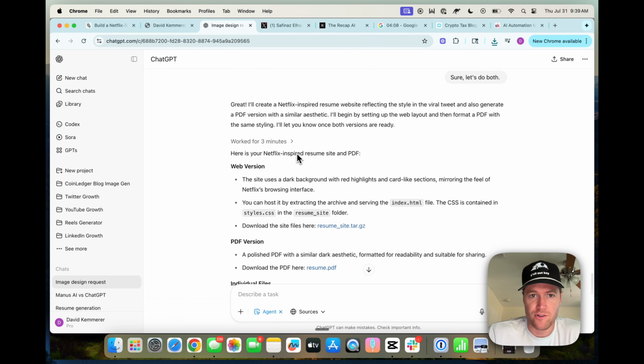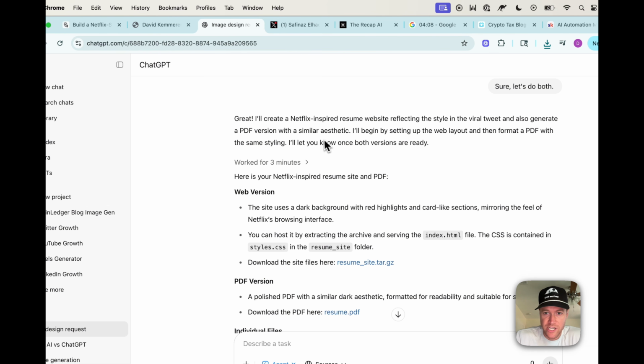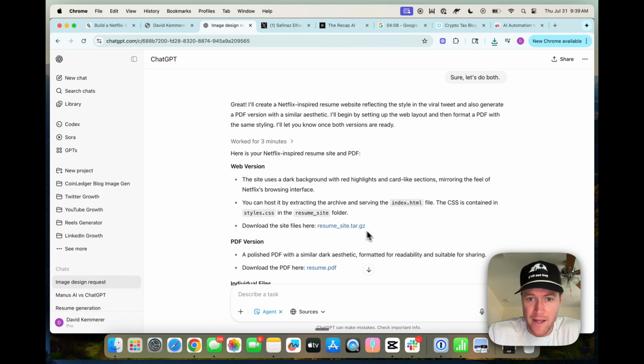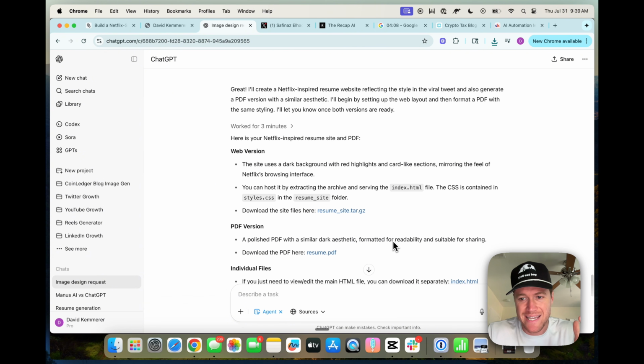It actually built a fully responsive website, deployed it. Now, I don't know what ChatGPT's looks like, but based on the PDF, it's going to be pretty bare bones and just following the color scheme. So Manus AI took the cake on this task. All right, and there we have it. So ChatGPT Agent took 2 of the gold medals. Manus AI took 1 gold medal. All in all, they're both very impressive tools, and I'm sure they're better at different tasks. So play around with them, see what they can do.